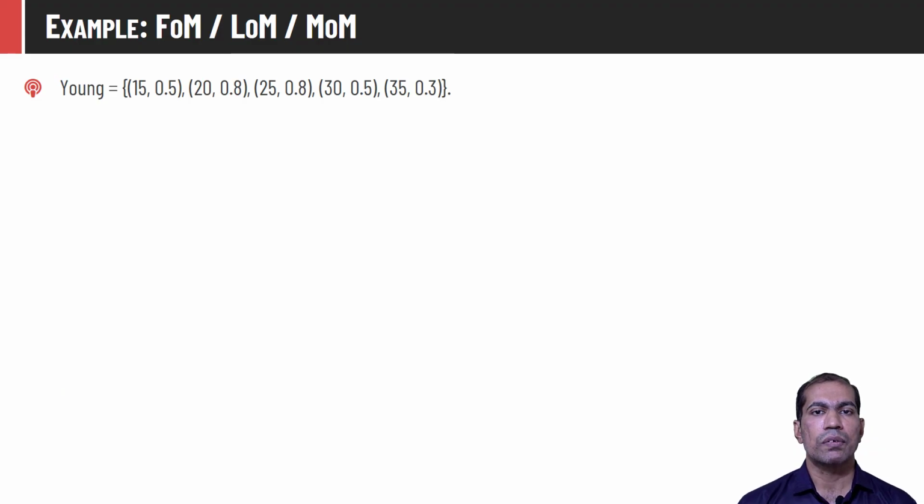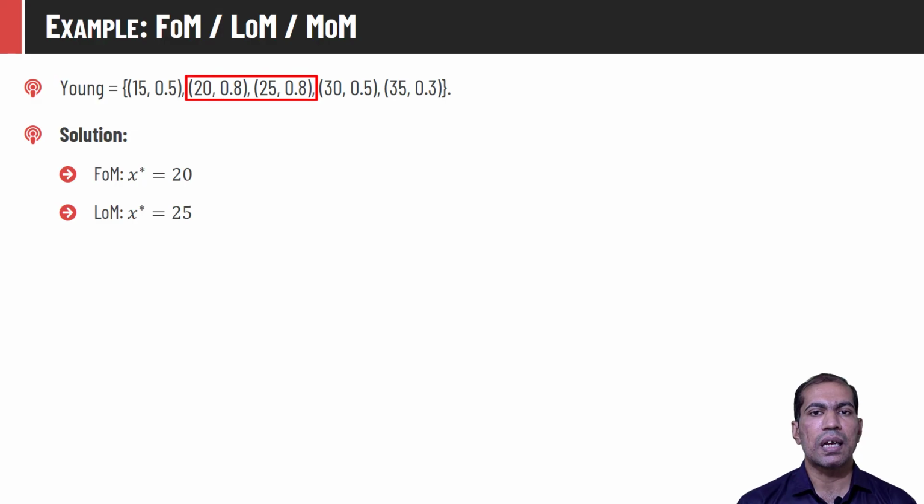So if we compute the first of maxima, it will return 20 as the crisp output because it has the highest membership value and it has the minimum x in this span. And the last of maxima will return value 25 because 25 has the highest membership value and it is the largest element in the span. And middle of maxima we can compute by taking the average of first of maxima and last of maxima, that is 20 plus 25 divided by 2, that is 22.5.